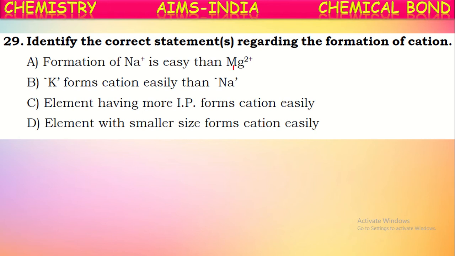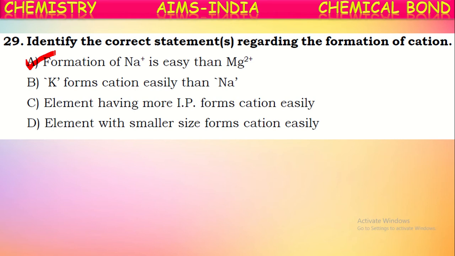Whereas if you see Mg2+, magnesium has two valence electrons. To become stable, it should lose those two electrons. Losing two electrons is somewhat more difficult than losing one electron, because after the loss of one electron, the nuclear force of attraction increases on the remaining electrons. Hence, removal of the second electron requires more energy. That's why the formation of Na+ ion is easier than the formation of Mg2+.